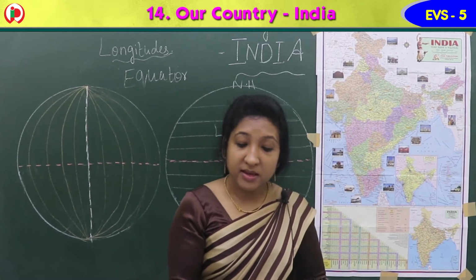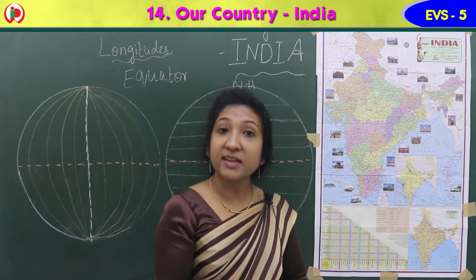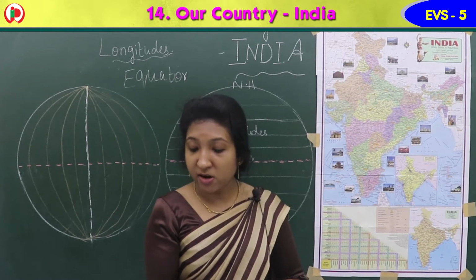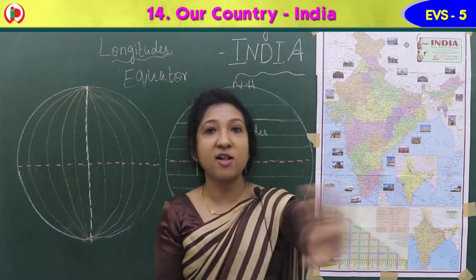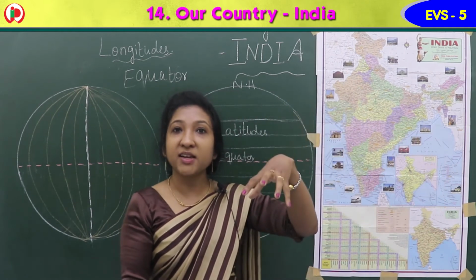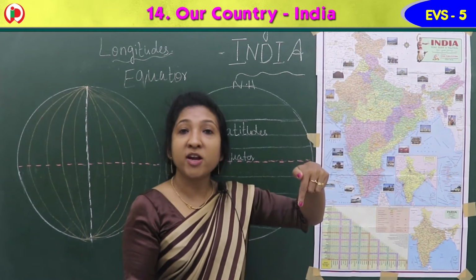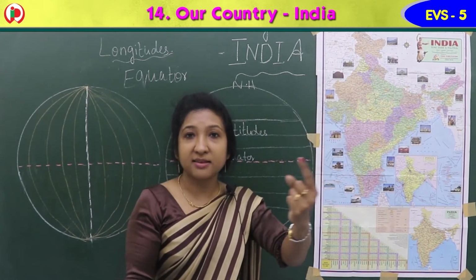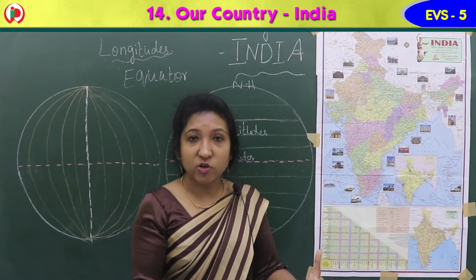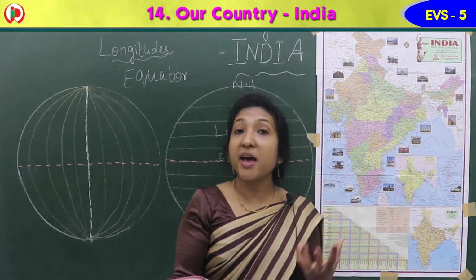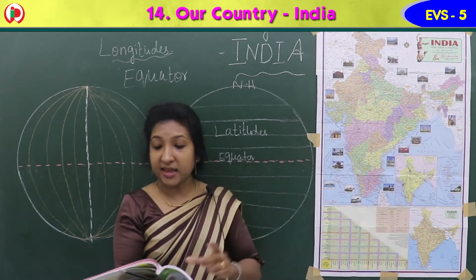Okay. Next is island. So what is an island, you know? Yes, it is an area of land surrounded by water on all sides. All sides water, and in the middle we can see the land. A small area of land surrounded by water on all sides. It is an island actually. An island is an area of land surrounded by water on all sides.